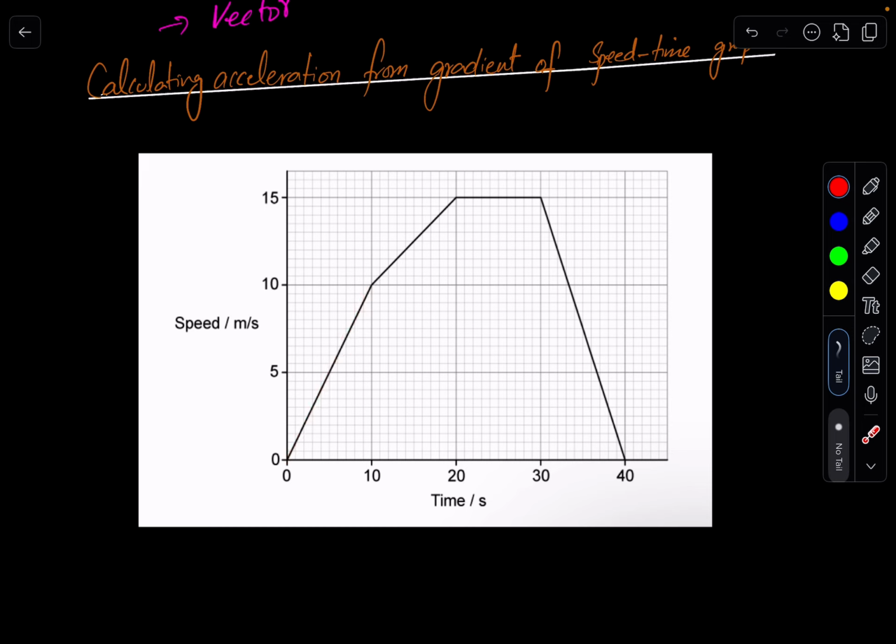So we have to choose any 2 points on the straight line. Let's suppose I'm choosing one point this, and the second point is this. So this is x1, y1, these coordinates are x2, y2. x2 is basically this point, y2 is basically this point.